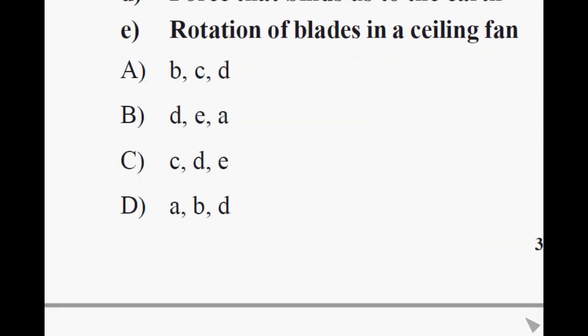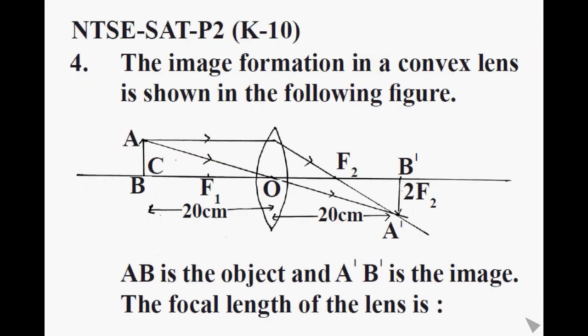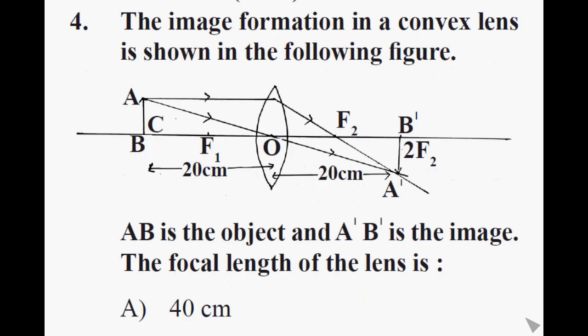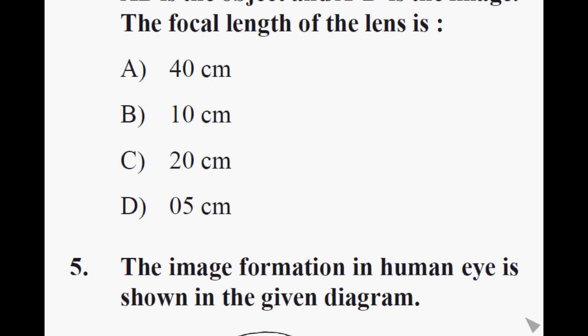Question number 4. The image formation in a convex lens is shown in the following figure. AB is the object and A dash B dash is the image. The focal length of the lens is option A, 40 cm, option B, 10 cm, option C, 20 cm, option D, 0.5 cm. Correct answer is option B, 10 cm.